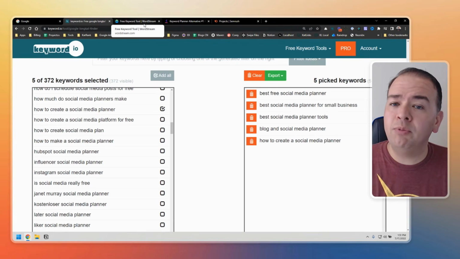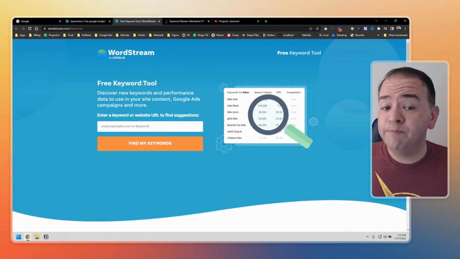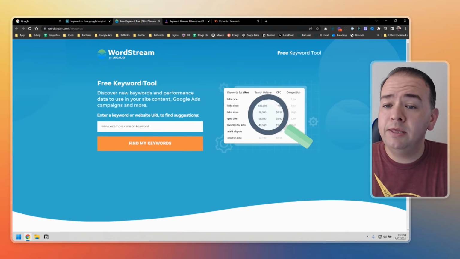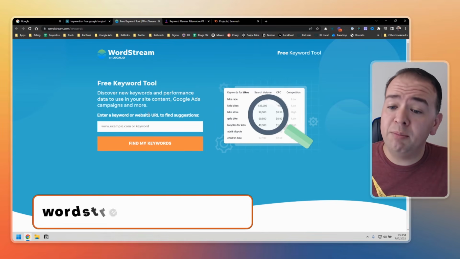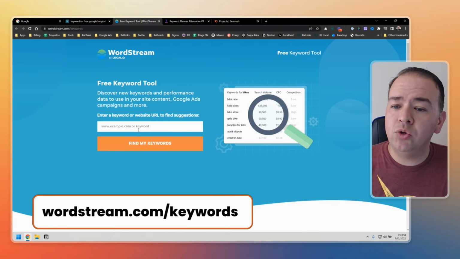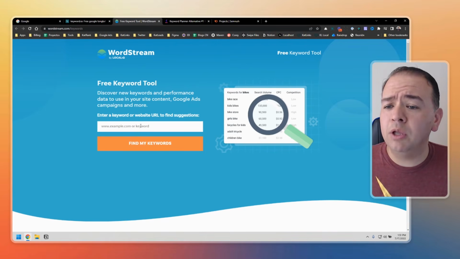I just want to show you a couple of options so you at the end can decide what tool you want to use. Right, so this is a pretty big keyword SEO tool in the industry. It's called WordStream, and they also have a paid plan, but they do have this free option that you can use. It's limited, but you can still use it. So again, wordstream.com/keywords. The link will be in the description below.